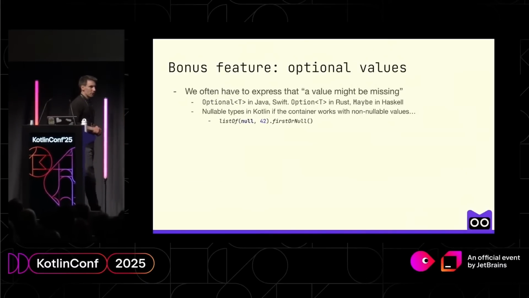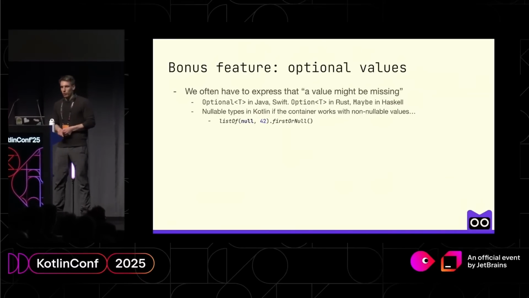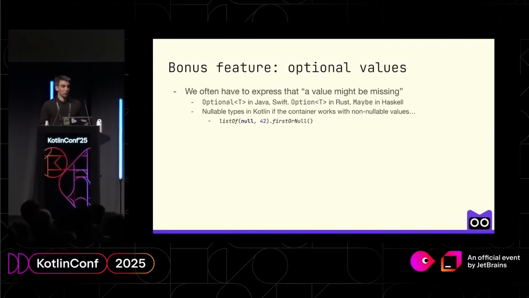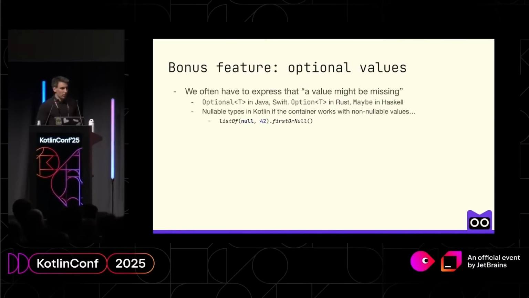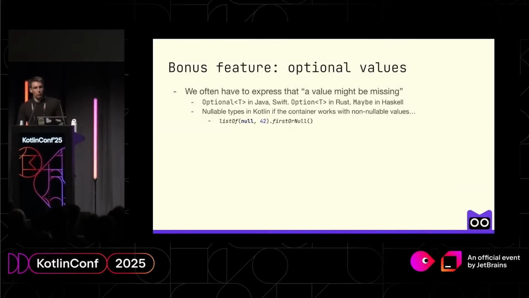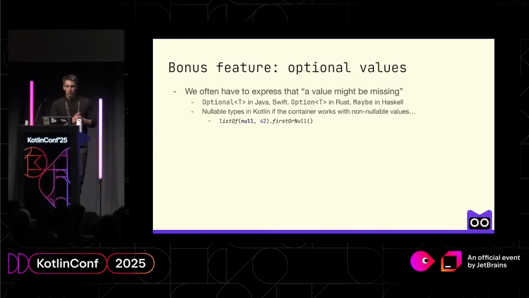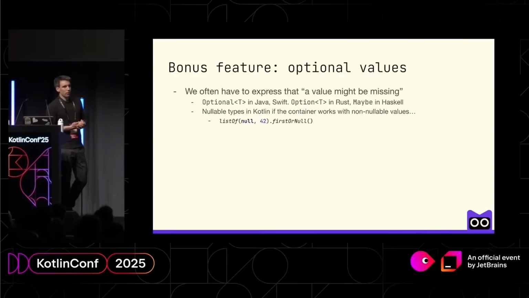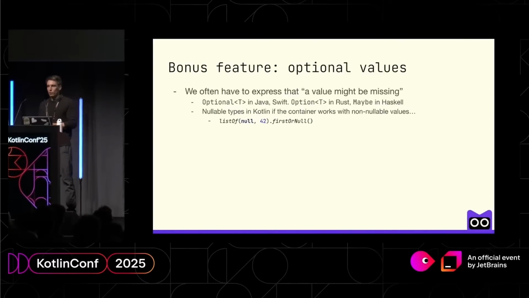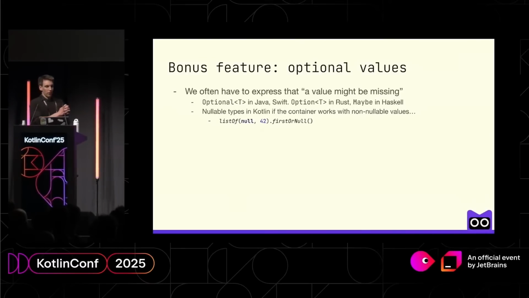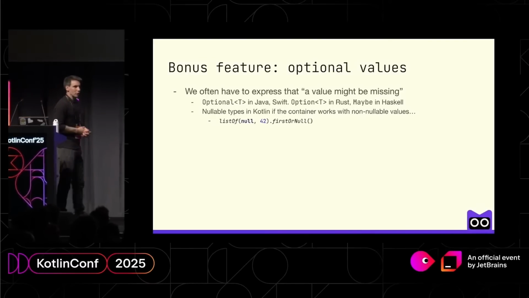And of course, this feature is actually a more generic one. Because one thing that is missing in Kotlin on purpose is some sort of optional values. In many programming languages, we have result, but also we have optionals. We have Optional in Java, we have Optional in Swift, we have Option in Rust, we have the Maybe monad in Haskell. In Zig, we also have optional values, and so on. And in Kotlin, we used to have just nullable types if you want to signal that there might be a missing value. And it works unless you use, again, a container with nullable values.